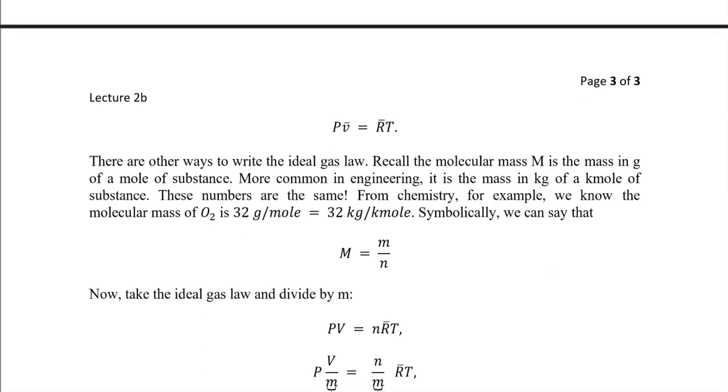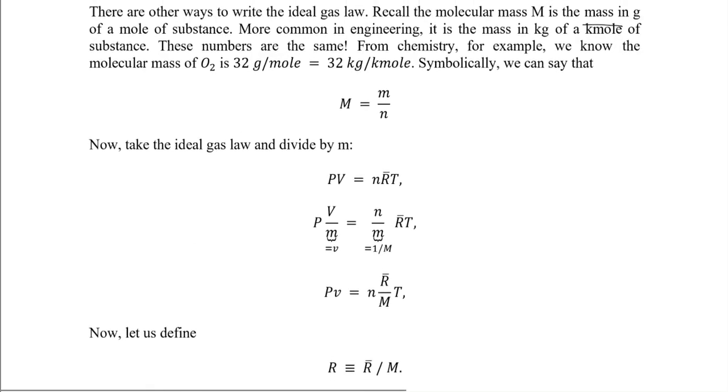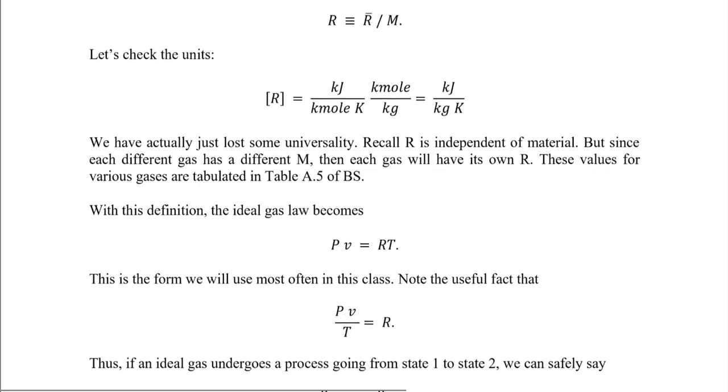Now if I need to have it specific in terms of mass, that is for specific gases, I would be dividing by the mass, and obviously n by m is 1 over m. Moving forward, that would be Pv = RT. That means this volume is now the specific volume in terms of mass, and that R is also in terms of kg. Now that R is the specific R. That means for oxygen it will be different, for nitrogen it will be different, and for other gases it will be different.